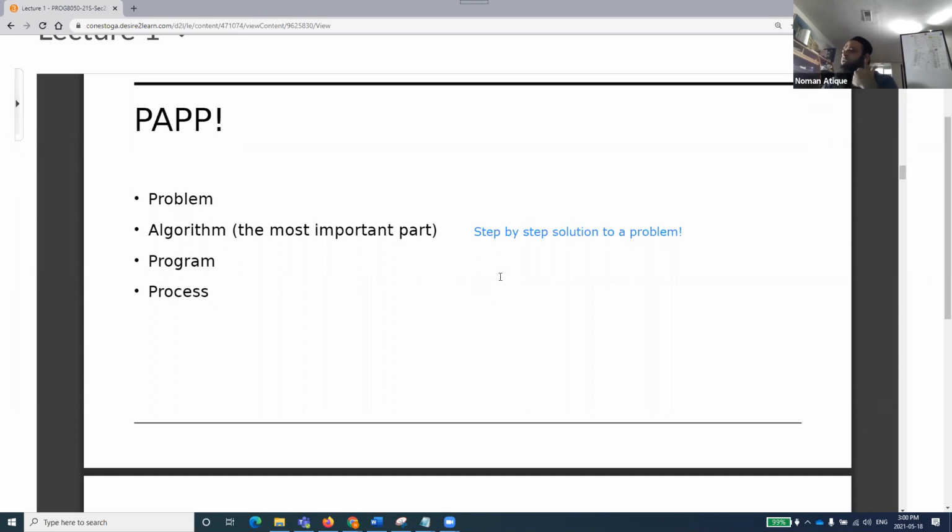Will I be able to run those steps of solution in a computer? The steps that I've written down, can I run that in a computer? No. If I need to run that algorithm in a computer, I need to write a program. What I need is that I will need to write a program.